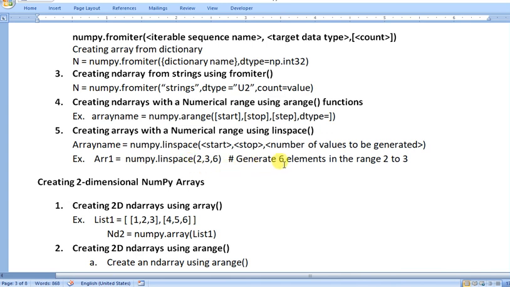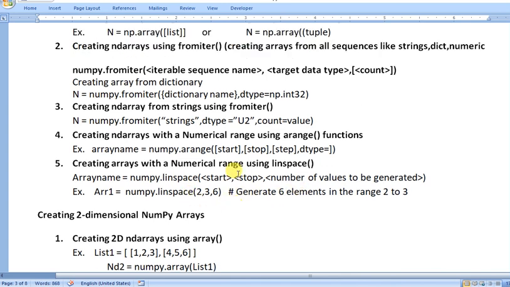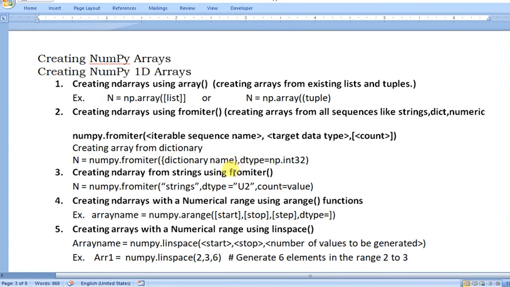So these are the functions we can use to create a one-dimensional array, and these functions are also used for creating two-dimensional arrays. The array function is used to create a numpy array. We can pass a list or a tuple, and that will generate a numpy array. With the fromiter function we create an array from sequences like string, dictionary, numeric.